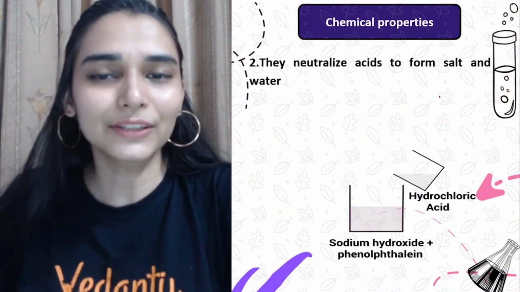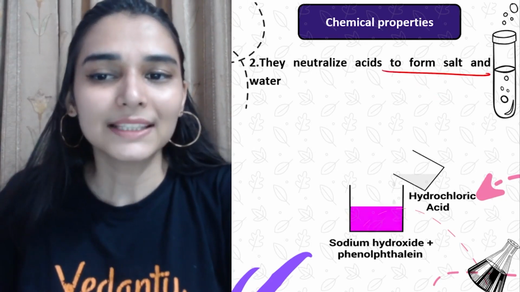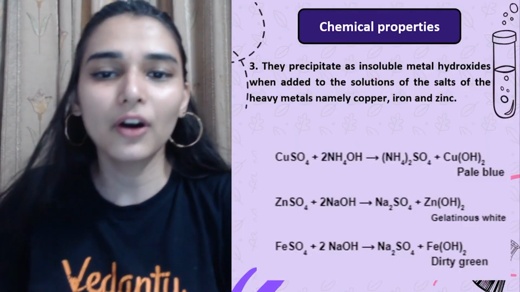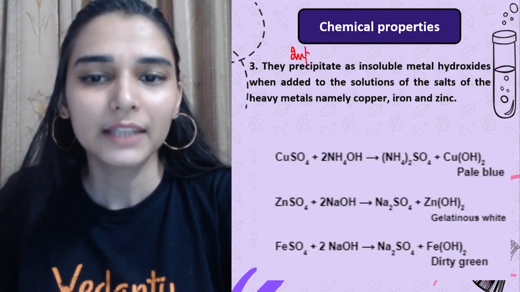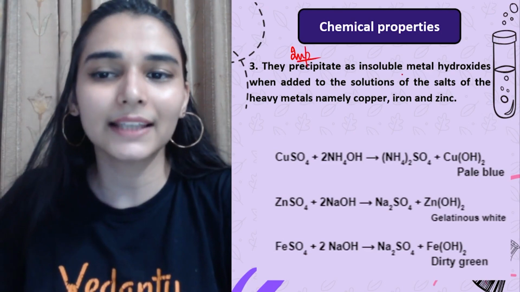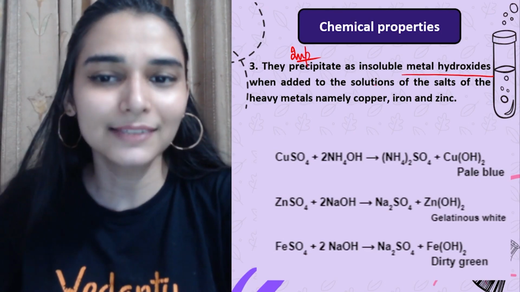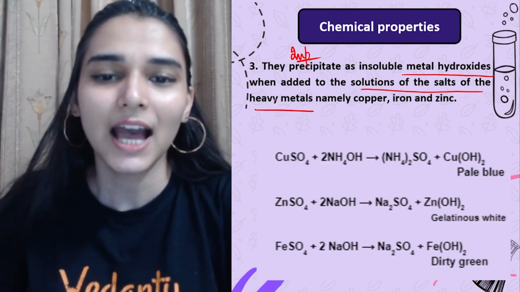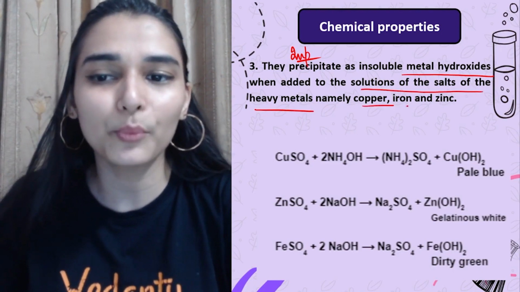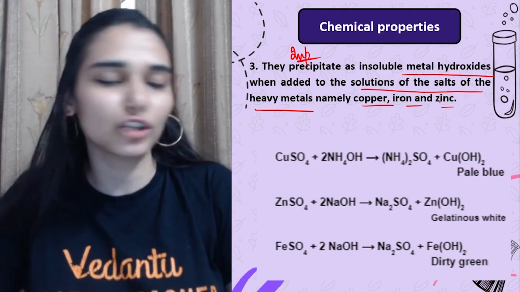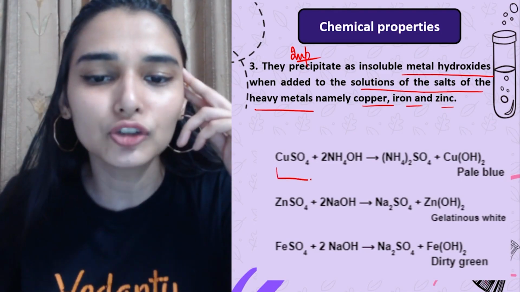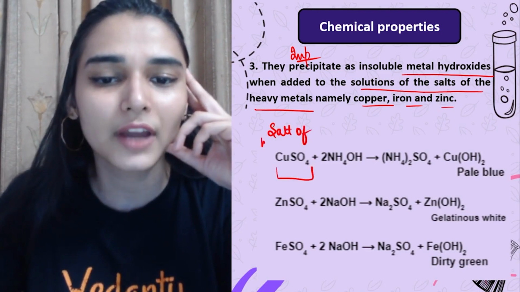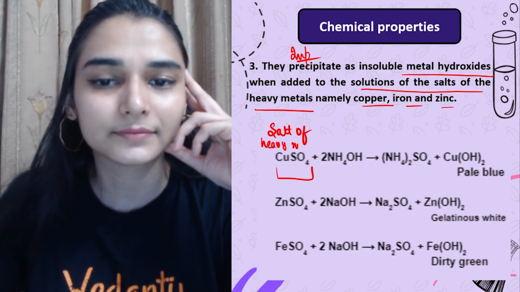Then this is again a neutralization reaction. Bases neutralize acids to give salt and water. That is simple. The third one, these are important. They precipitate as insoluble metal hydroxides when added to a solution of salts of the heavy metals. I have taken a heavy metal like copper, iron, zinc. Transition metals होते हैं generally, ठीक है. So I have taken a salt of a heavy metal. यहाँ पर लिख लो, if you are confused, salt of heavy metal.